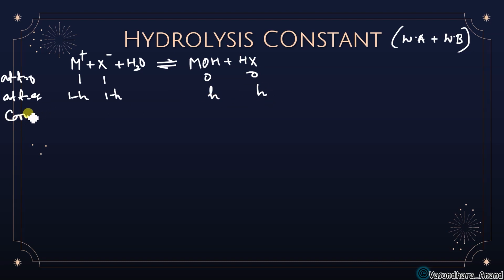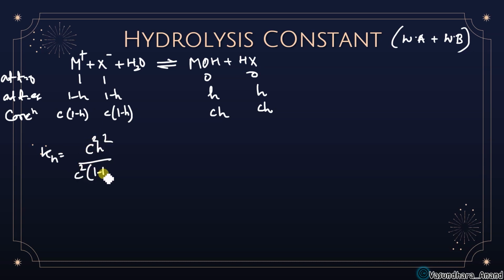So if I talk about the concentration, this is C into 1 minus h, this is C into 1 minus h, and this is Ch. So just find Kh: it will be C square h square upon C square into (1 minus h) square. Yes, C square cancelled out.